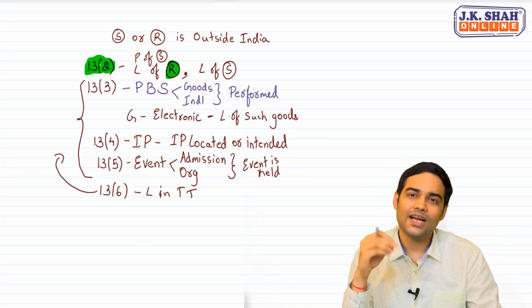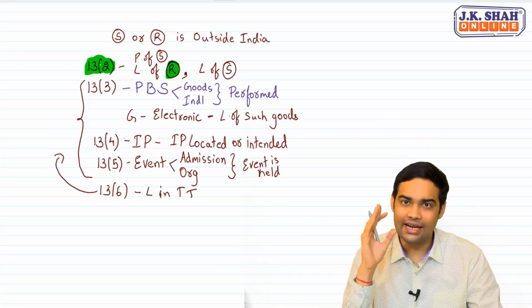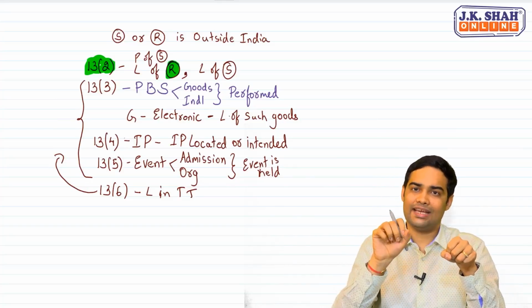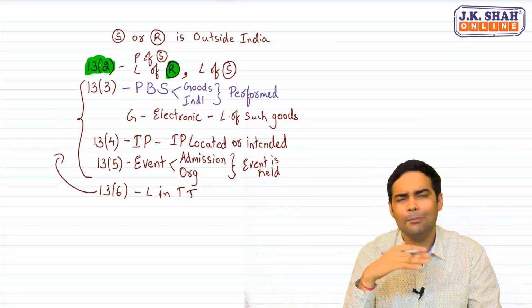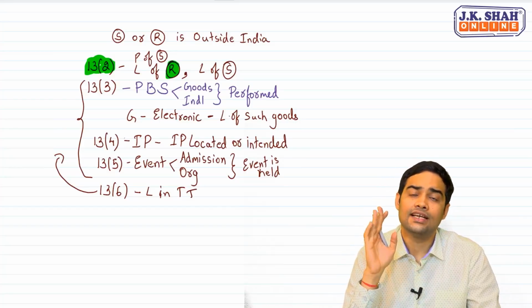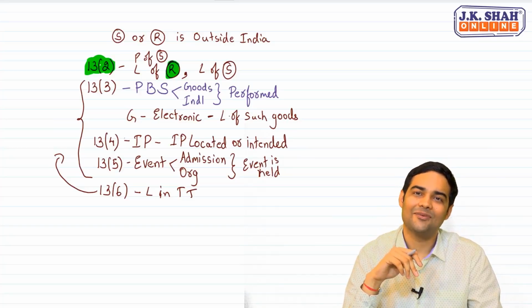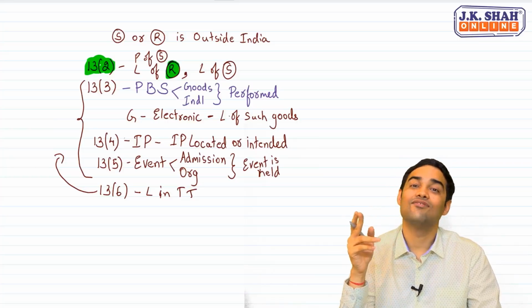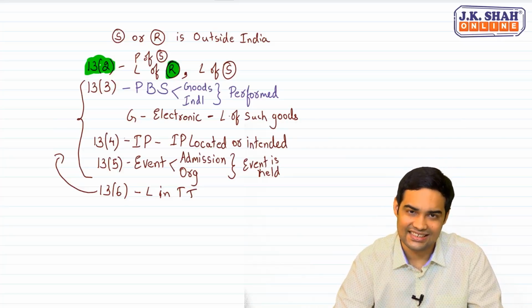For instance, say suppose a contract is given by a US person to test bikes in Indian market, Sri Lankan market and Bangladesh market. So testing of bike, this is the service which is provided. India, Sri Lanka, Bangladesh. Be it any percentage, the law says if a single contract is entered for this entire thing, place of supply will be in India. So generally, what we do is we break the contract and enter into separate contracts to avoid 13.6.